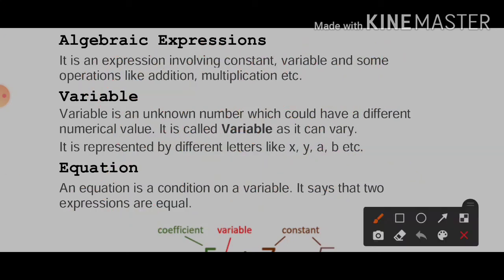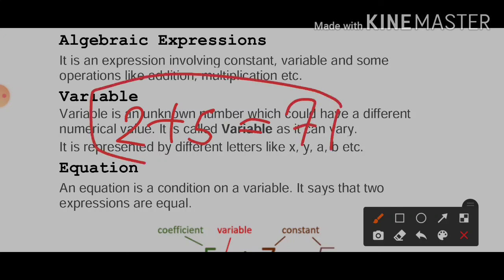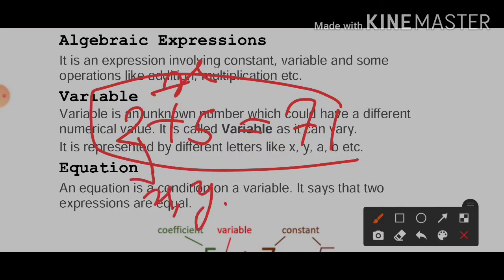If you take the second one, 2 plus 5 is equal to 7. Can you say that it is an equation? No, because there is no variable here. Variable means there is no x, y, z or a, b, c present here. So we cannot say that it is a simple equation. So this is only an algebraic expression. For an equation, there should be a constant, a variable, an equality sign, and any one of the 4 operations should be present here.